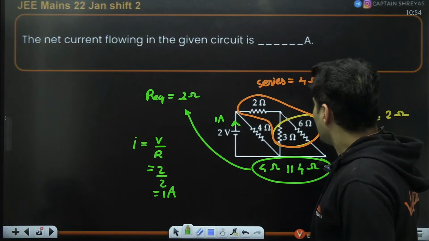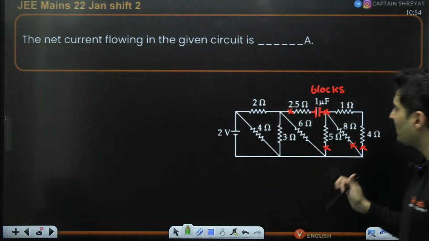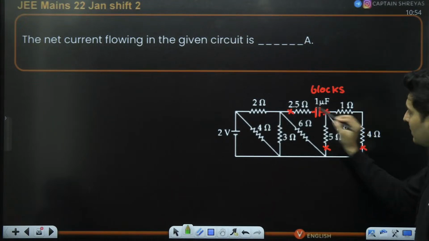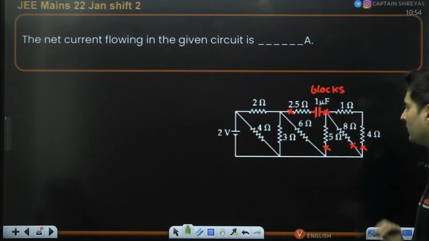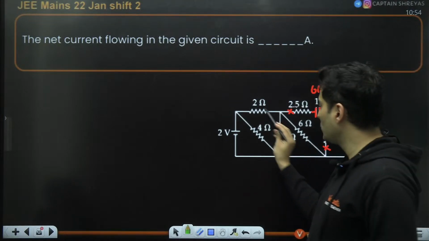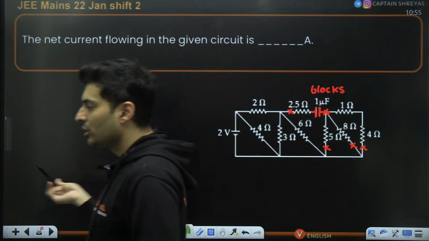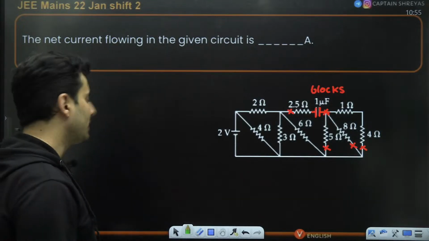Great. As you can see, the interesting part of this entire problem was this capacitor. This capacitor is completely a waste fellow. It blocks that current, so only this much part was important. So this was 2 ohm, 2 becomes 4, 4 and 4 in parallel becomes 2 ohms, and 2 volts over 2 ohms will give you 1 ampere current.